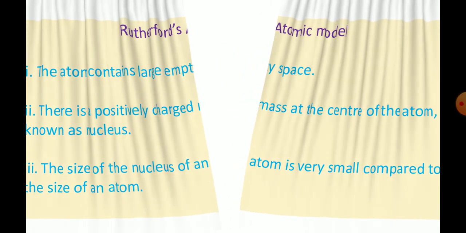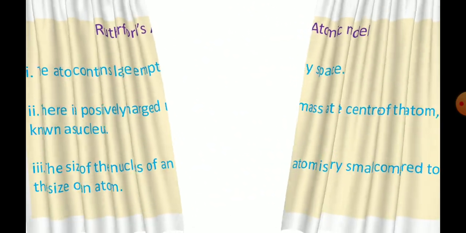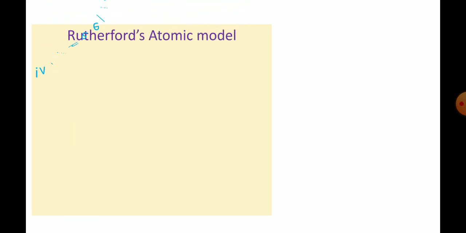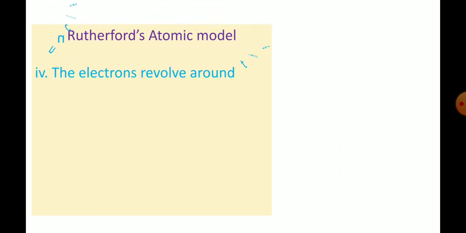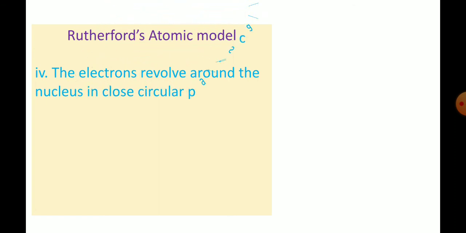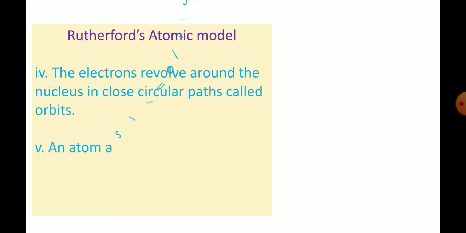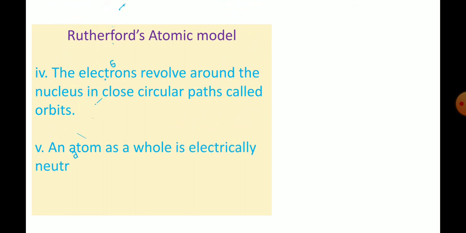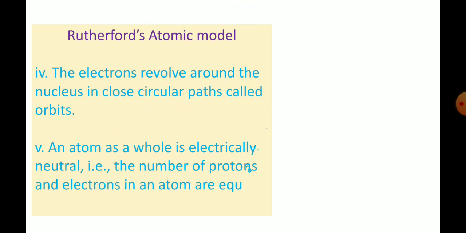Look here, observation number 4. Rutherford's atomic model is continued here also. What is given in observation number 4? The electrons revolve around the nucleus in close circular paths, and those paths are called orbits. Okay, he has said about the nucleus. The nucleus is a positively charged one, and now he is saying about the position of the electron. In an atom, the electrons are revolving around the nucleus in close circular paths, and those paths are called orbits.